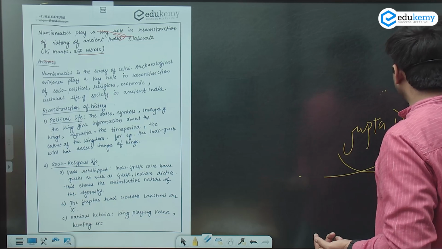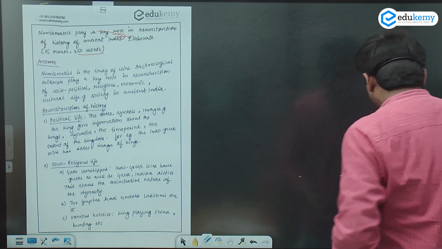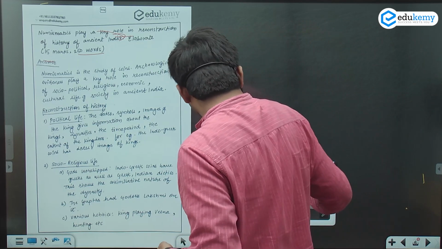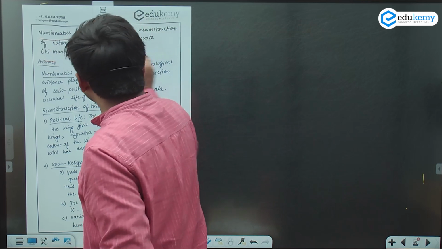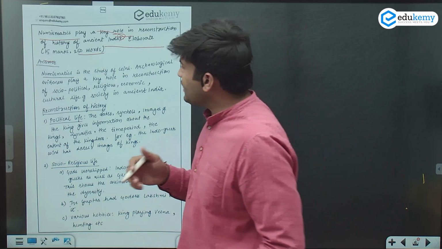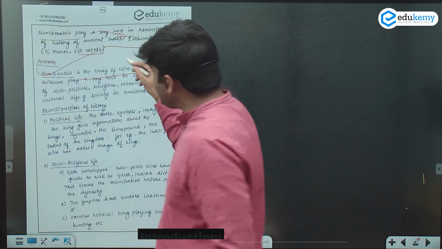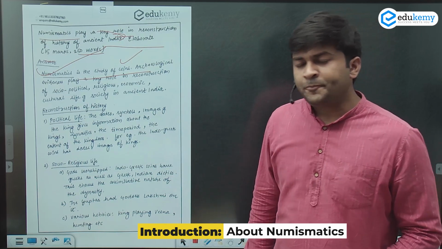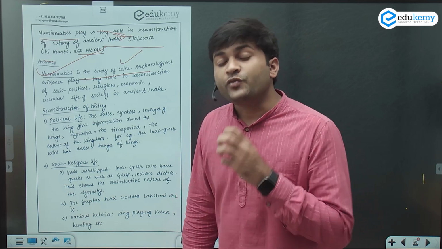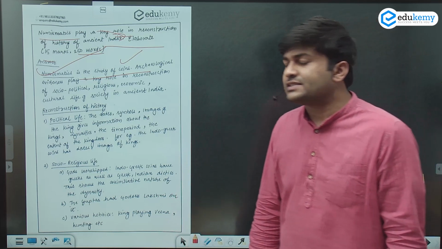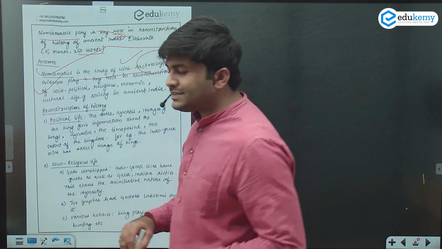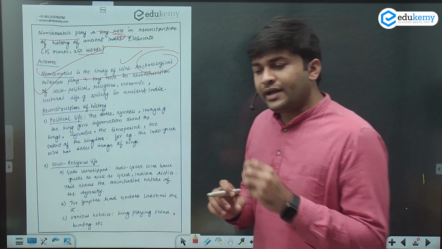So when we come to the introduction part, the question itself is talking about numismatics and reconstruction of history. So you need to tell what you understand by numismatics. Numismatics is the study of coins. Tell it. And this is archaeology. So the majority of history can be reconstructed with the help of archaeological evidences. This also you need to mention, that archaeological evidences play a vital role in reconstruction.